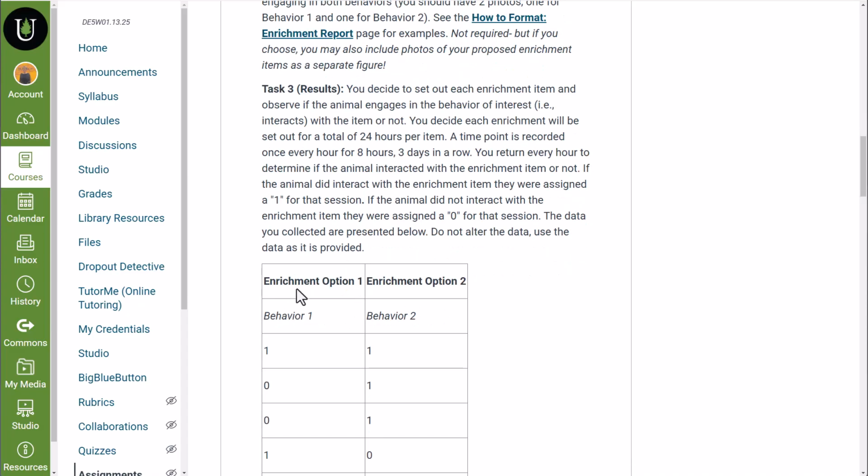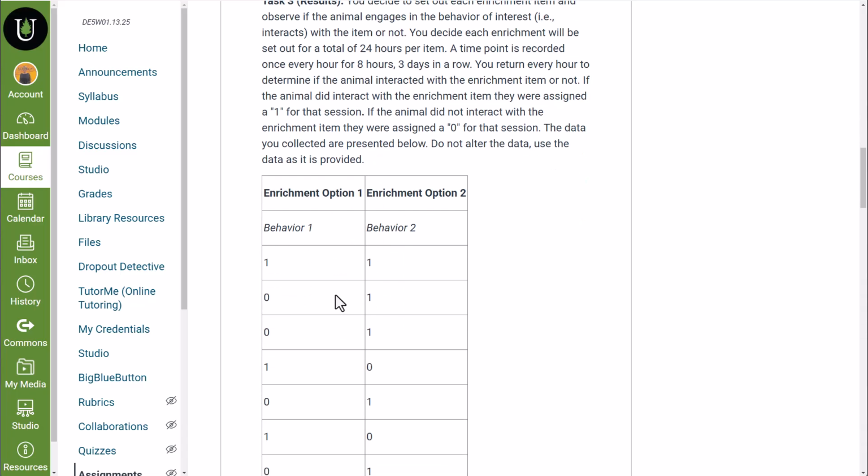You've defined what enrichment option 1 is and option 2. You've also described what behavior 1 and behavior 2 is. And what we're looking at here is within a 24-hour period, how many times did you see them doing that behavior? So if they did behavior 1 in this time slot, there's a 1 there. If they did not, there's a 0 there. You placed out a ball for them to play with.